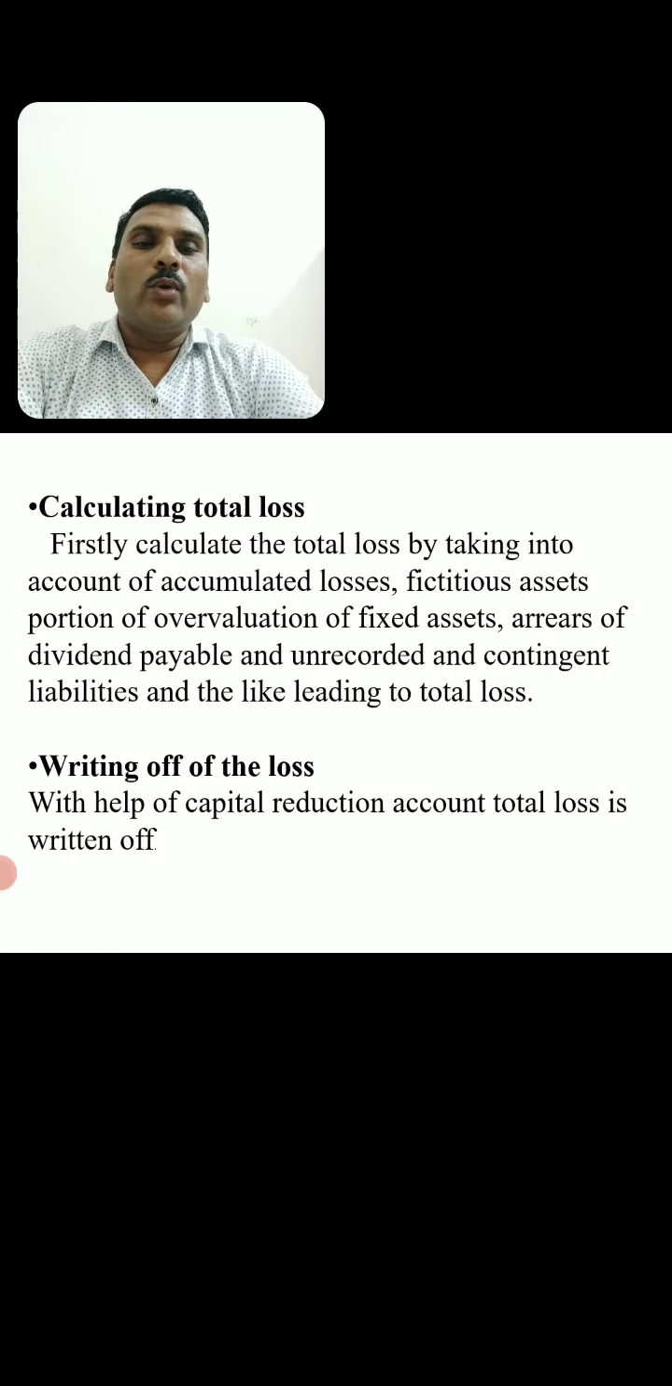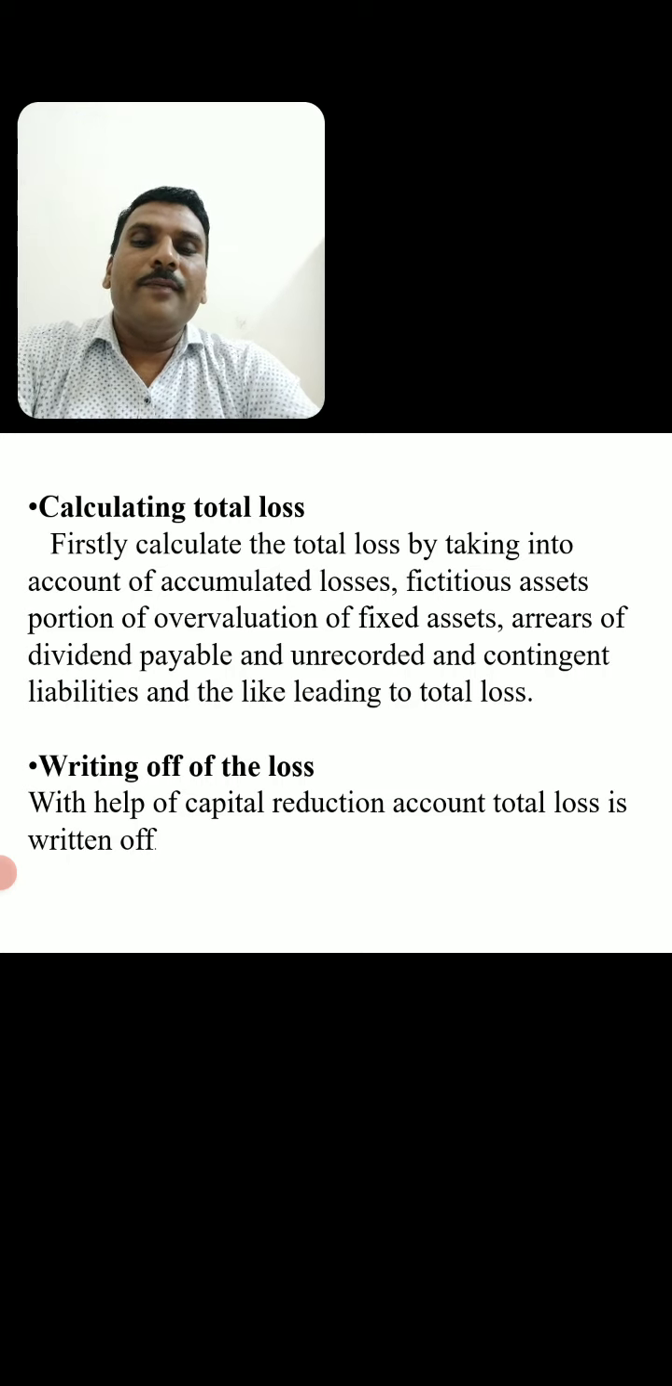Firstly, you have to calculate total loss by taking into account the accumulated losses, fictitious assets and portion of overvaluation of fixed assets, arrears of dividend payable and unrecorded and contingent liabilities, and the like, leading to total losses. So the total of these fictitious assets and accumulated losses is total loss.